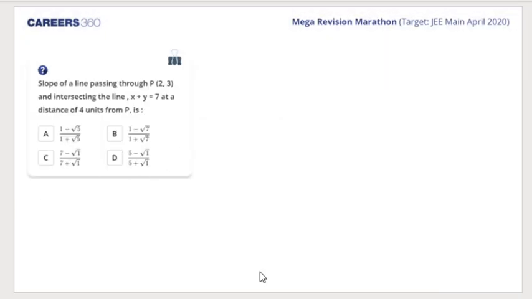Now, okay, when we have a first look at this question, we realize that this question would be done by the parametric form, right? x minus x1 by cos theta is equal to y minus y1 by sin theta is equal to r, where r is given here as 4 and x1, y1 is the point 2, 3 and so on and so forth, and theta we'll find out.